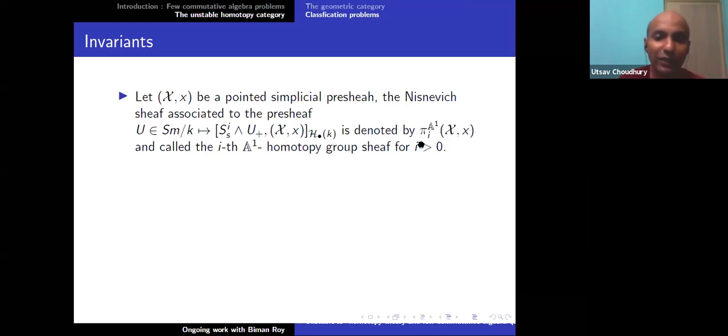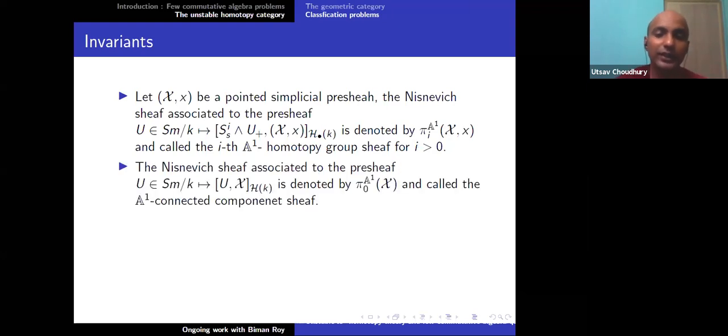And if i equals 0, the Nisnevich sheaf associated to the presheaf U mapping to the A1 homotopy classes of maps from U to X is denoted by pi_0 A1 X and called the A1 connected component sheaf. So there are two things: one is the connected component sheaf, which is a sheaf of sets, and then there is the homotopy group sheaf, which is a sheaf of groups.